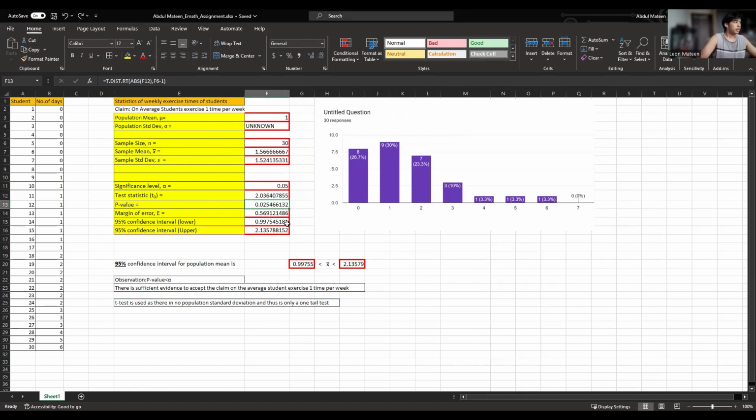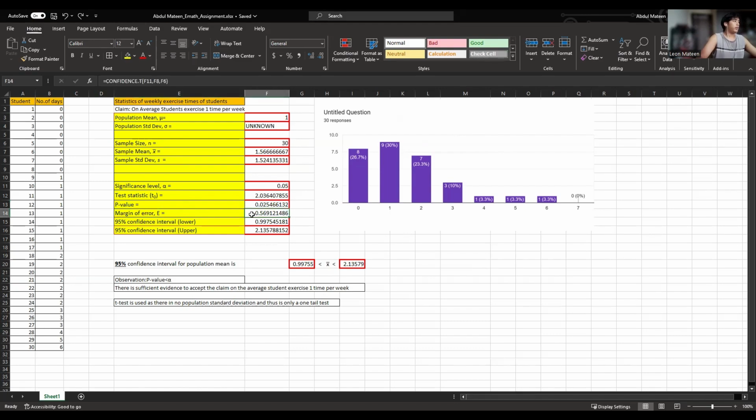For this hypothesis, I'm using a t-test because I only have my sample standard deviation. I do not have the population standard deviation, and this is why we are using these formulas. If I were to have a population standard deviation, the formula would be different.